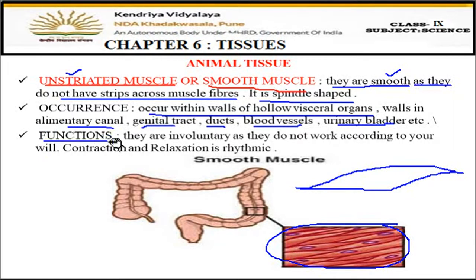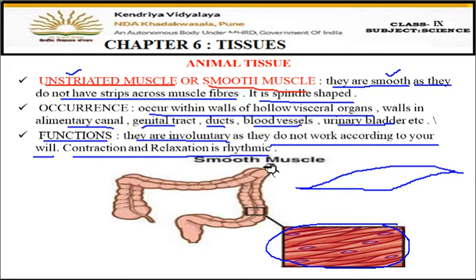Now what is the function? They are involuntary. Involuntary means they are not under our control, as they do not work according to our will. Means we cannot control them. So contraction and relaxation is rhythmic, and these muscles continuously do contraction and relaxation. Now in the alimentary canal, in the esophagus, in the food pipe, how the food passes, those muscles are not in our control.